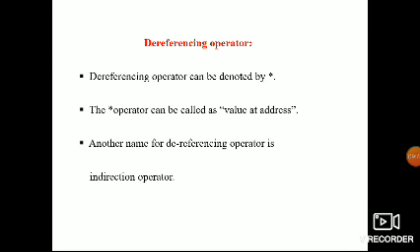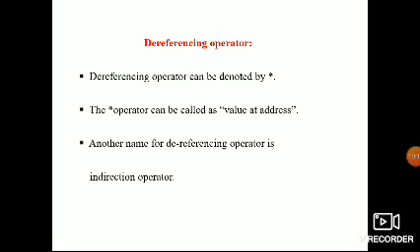So what is a dereferencing operator? The dereferencing operator is also called the indirection operator. What is the use of the dereference operator? It is used to return the value of the variable. While declaring pointers we also use the dereference operator, as well as to return the value of the variable.